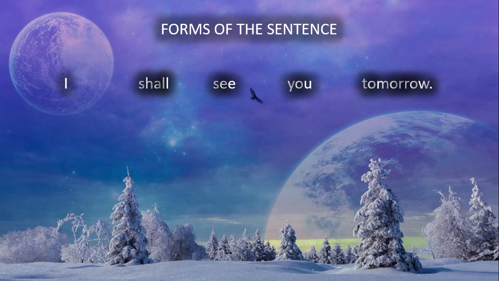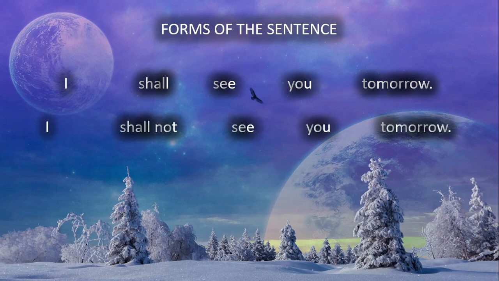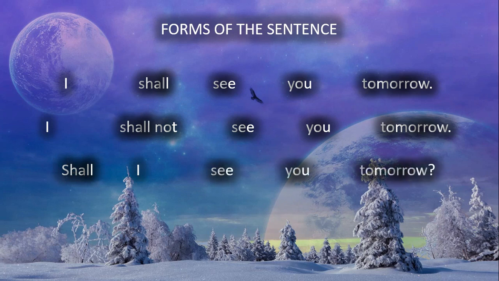Now, if we are going to make it into the negative, we simply add not because the auxiliary verb shall is already there. So, I shall not see you tomorrow. And if we are to change it into the interrogative sentence, we first put the auxiliary verb at the beginning of the sentence and arrange the rest of the words. So, it's going to be, shall I see you tomorrow?